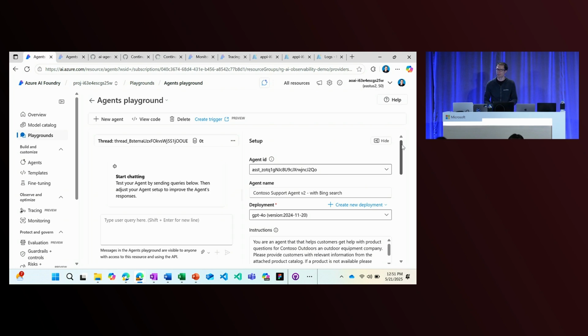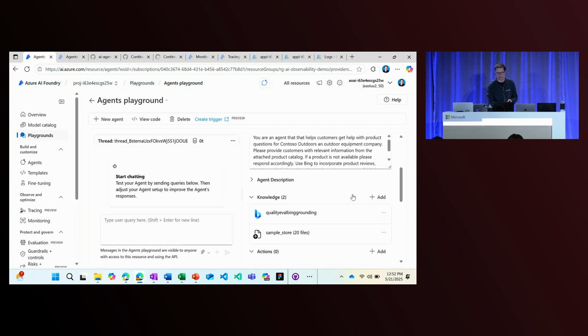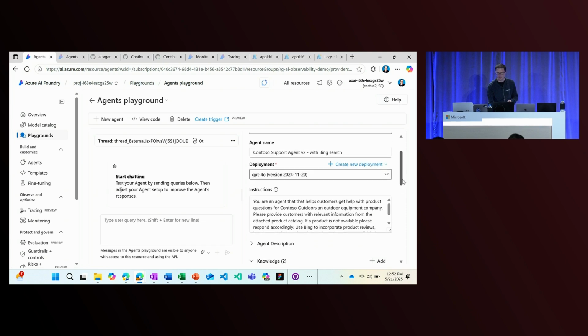So one thing that we're going to do here is add Bing as an additional knowledge source. We already have our product catalog as a knowledge source, but we're going to use Bing to incorporate product reviews from the web that are not available. And we're going to test the new version of our agent.